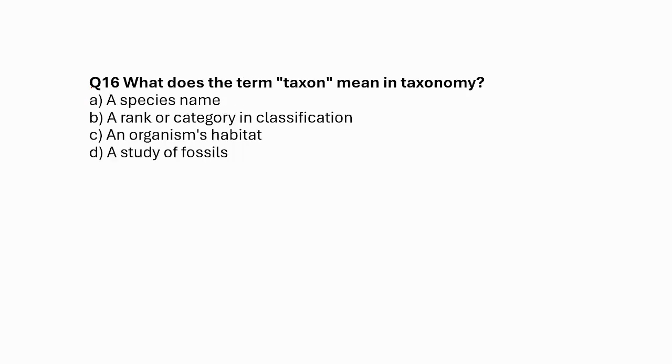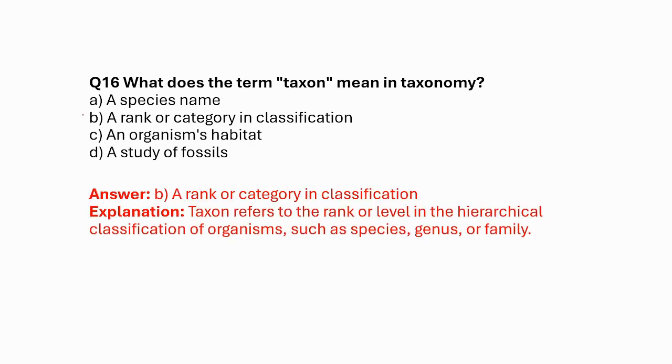What does the term taxon mean in taxonomy? A species name, a rank or category in classification, an organism's habitat, a study of fossils. So the correct answer is a rank or category in classification. Of course, it is not a species name. It is not related to any organism's habitat. It is not a study of fossils.